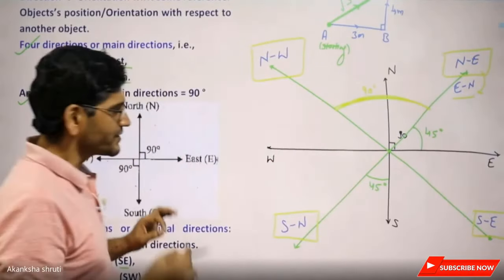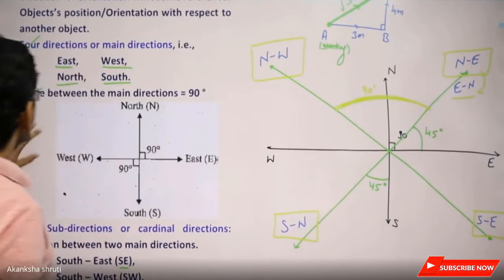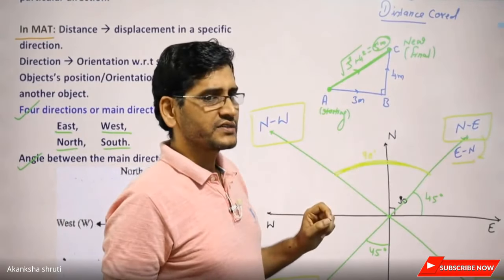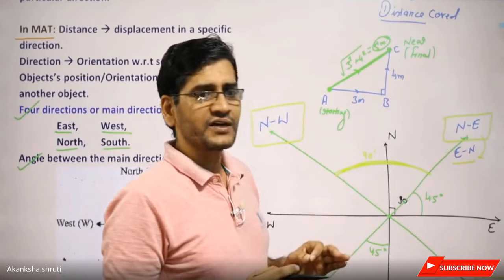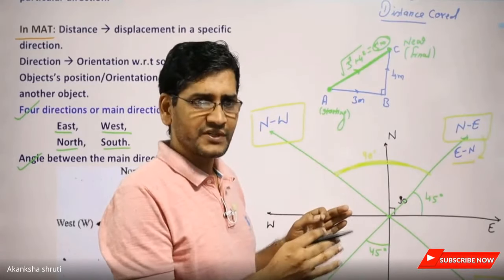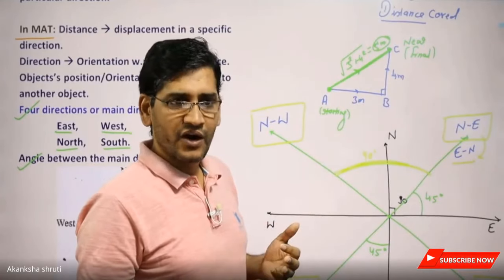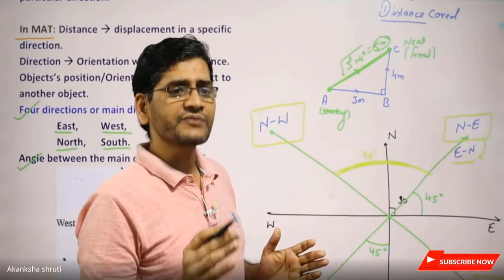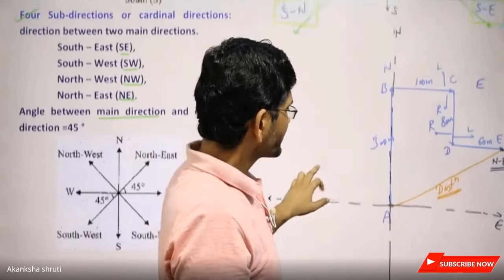So students, these are the directions. Now, many a time other positions are expressed using common terms like left, right, upward, downward, clockwise, anti-clockwise. These are a few other terms which are called relative directions.